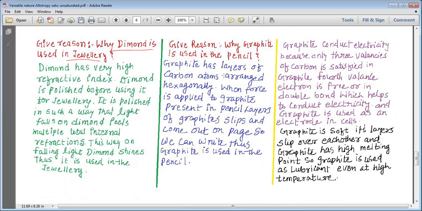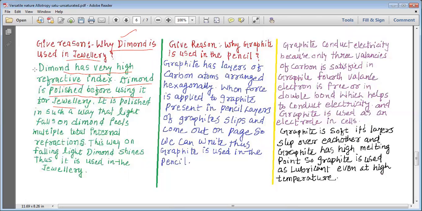Let us study a few more reasons why diamond is used in jewelry. Now this is the question, my dear students. We easily know that diamond is used in jewelry. So what is the reason why diamond is used in jewelry? Diamond has a very high refractive index. Diamond is polished before using it for jewelry.